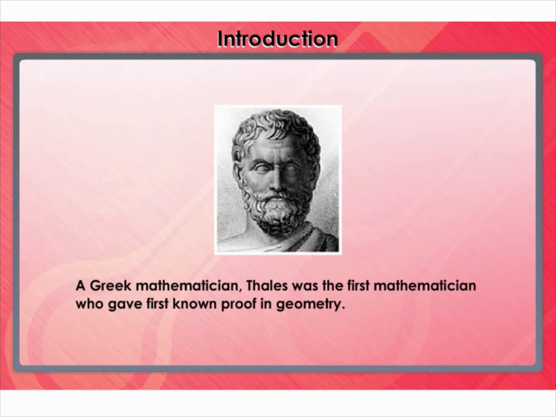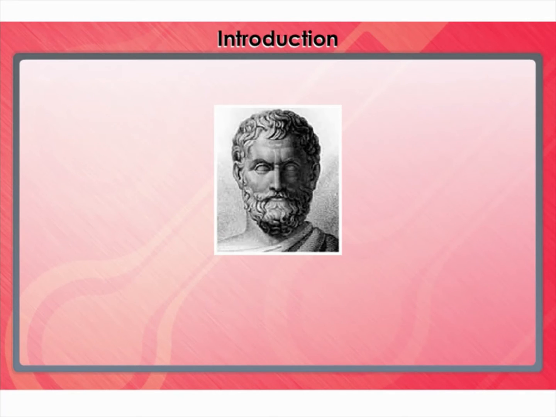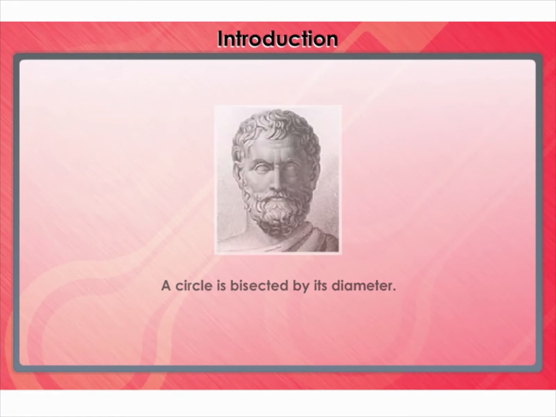A Greek mathematician, Thales, was the first mathematician who gave the first known proof in geometry. This proof was of the statement that a circle is bisected by its diameter.